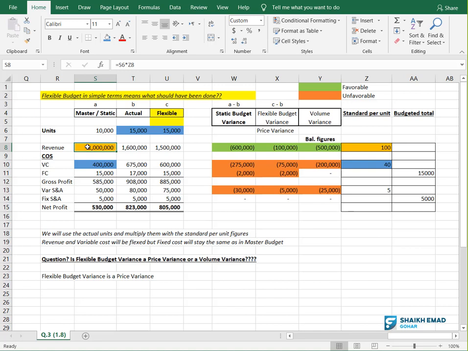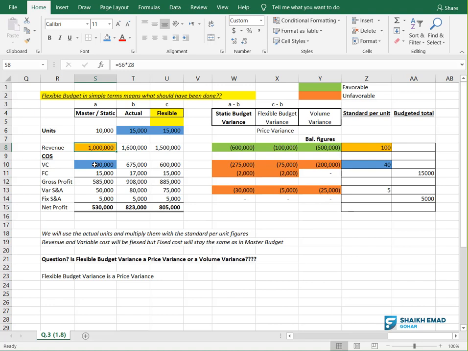I mean to say that this 1 million is based on this 100 or this 100 is based on this 1 million. Getting the point? Very nice. So see, even we calculated like this. How did I calculate this orange revenue? I multiplied the number of units with the standard selling price to get my total budget. Okay, so the answer is budget is based on standard. Standard is not based on budget.